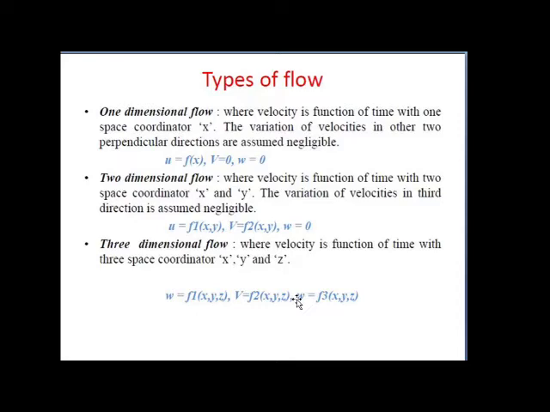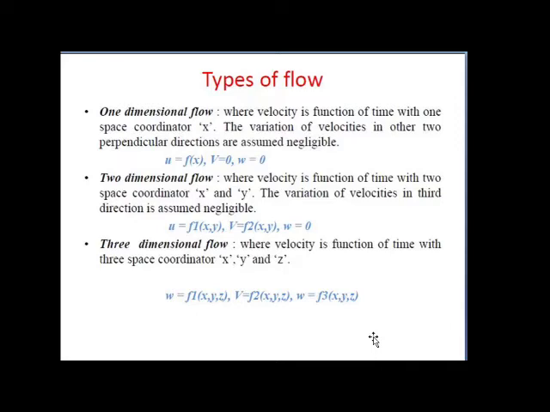So here all u, v and w are functions: u is a function of x, y, z, v is a function of x, y, z, and w is also a function of x, y, z. Such a type of flow is called three dimensional. Hope you have understood all the types of flow.